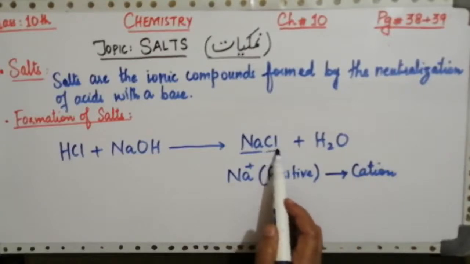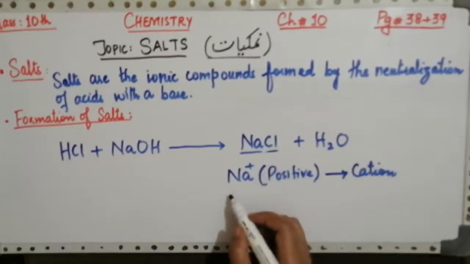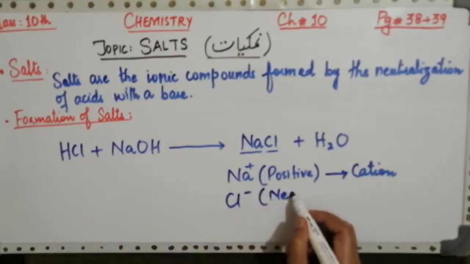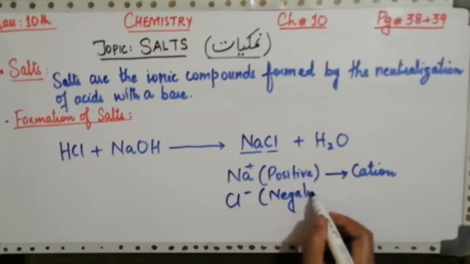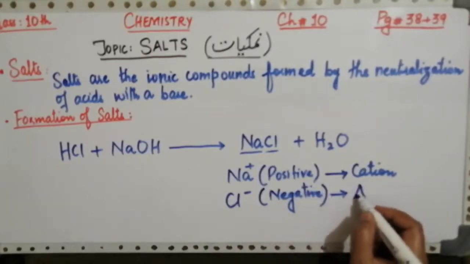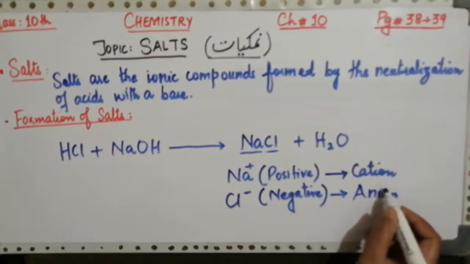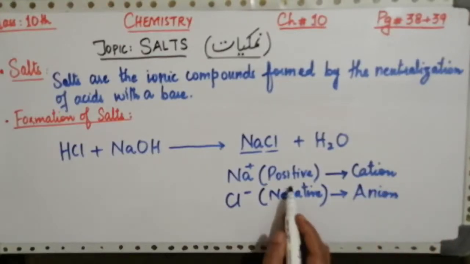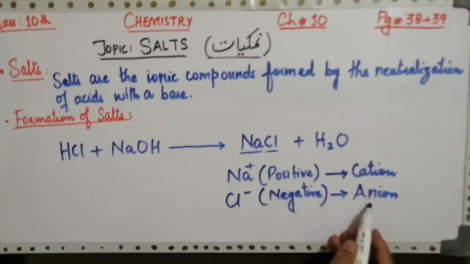While the chloride here is represented with a negative charge on it, so it is a negative ion, and this negative ion makes it an anion. So salts are formed by the positive and the negative ions, which are called cations and anions.